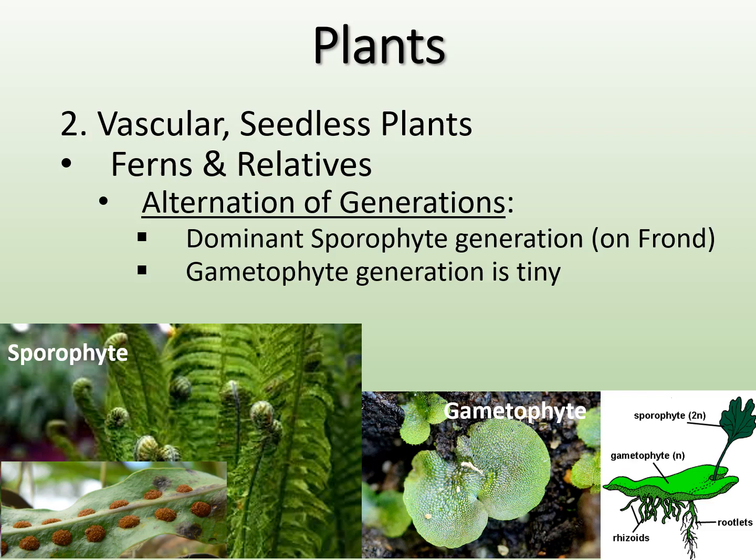Ferns undergo their alternation of generations a little bit differently than our non-vascular friends, the bryophytes. Whereas the bryophytes had a dominant gametophyte generation, the gametophyte is the haploid stage, and the sporophyte, which is dominant in ferns, is the diploid stage. If you notice the picture of the fern, the sporophyte are those fern fronds, that's what you would classically think of as a fern.